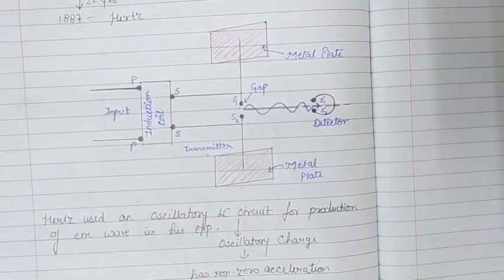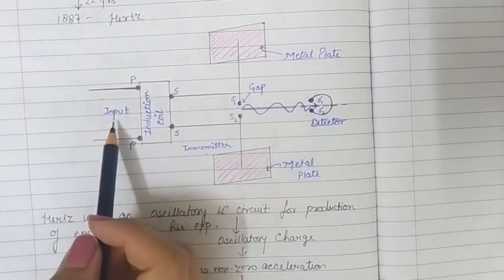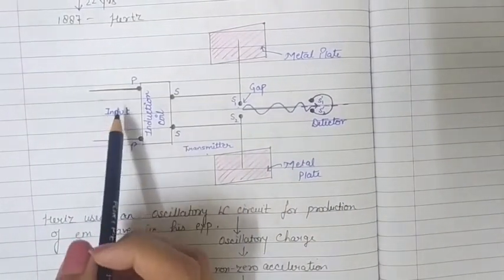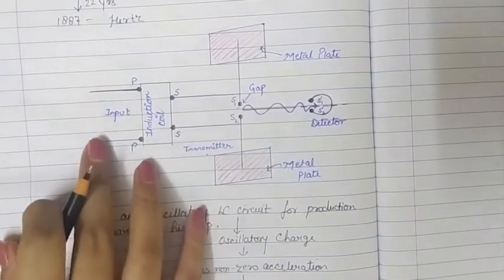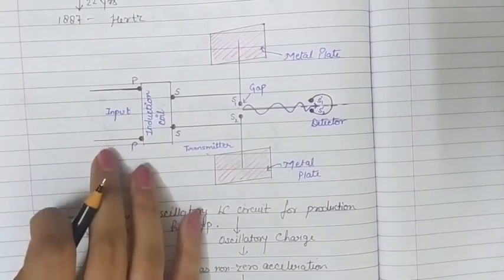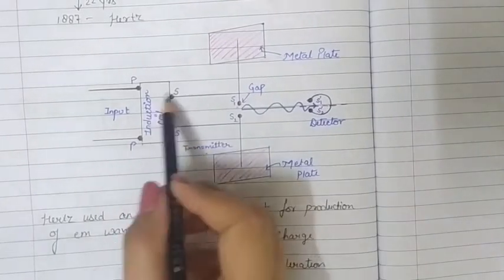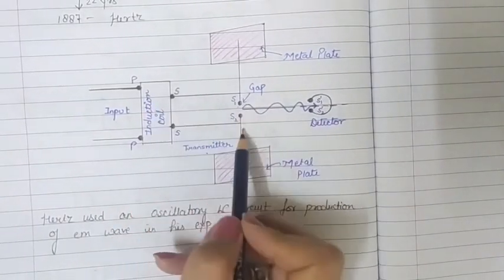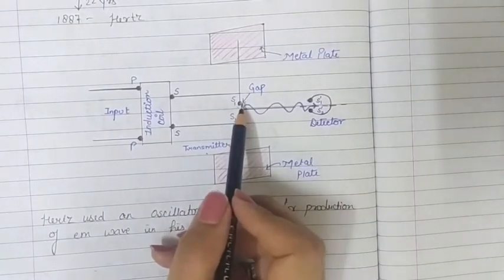Now let's see how this setup works. Whenever there is some change in the current in the primary circuit, meaning the input, this input we are controlling. If we change the input current, or the current in the primary circuit of the induction coil, then that effect directly goes to this gap, and a large potential difference is set up across S1 and S2.